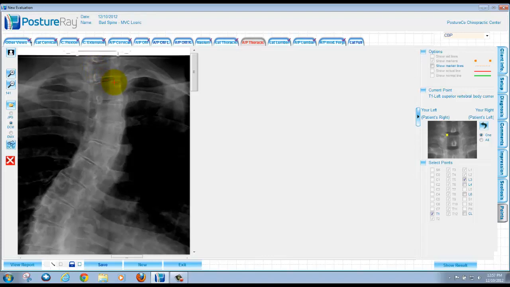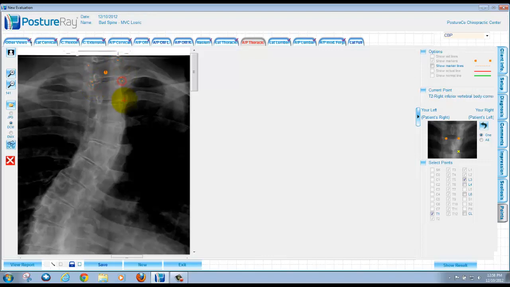If this doesn't sound familiar to you, I suggest you attend one of our scoliosis seminars where we review this in detail. My purpose for this tutorial is not teaching you analysis. It's teaching you how to mark using the PostureRay system. If you don't know what the Reiser-Ferguson method of analysis is, I'm not teaching that here. You need to attend a continuing education class on that. We cover that in our scoliosis seminar with Chiropractic BioPhysics. With that being said, let's go ahead and box in that vertebra.